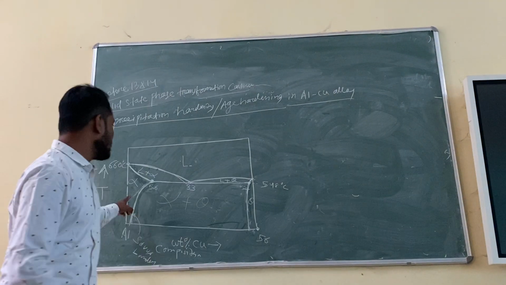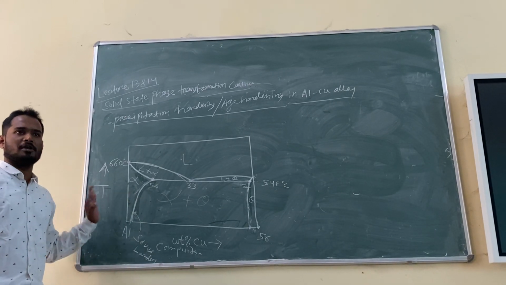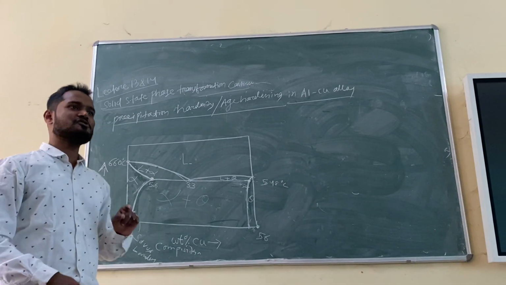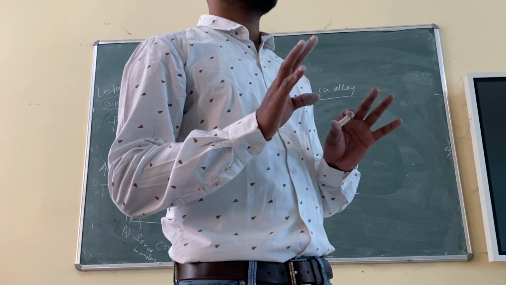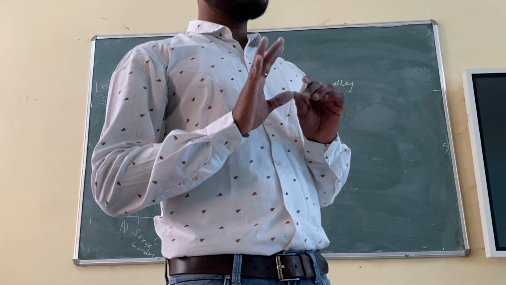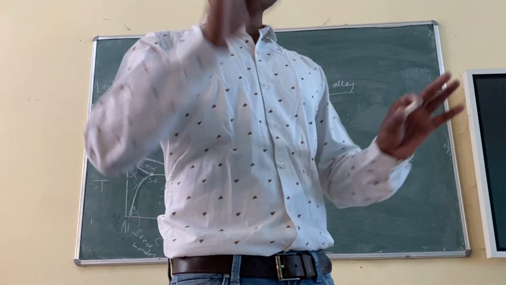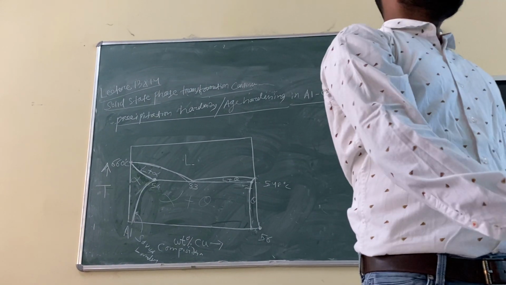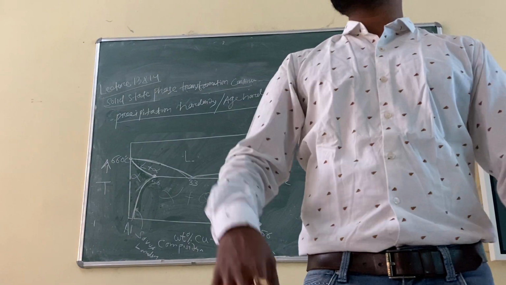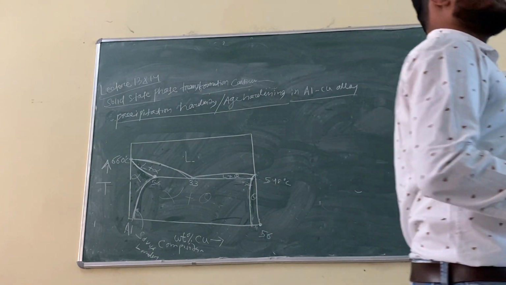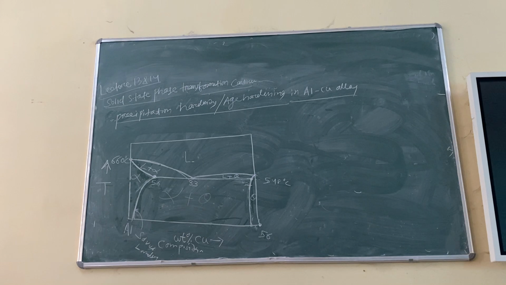So that means alpha is a solid solution of copper in aluminium. And alpha being a solid solution, is it a single phase or a mixture of phases? It is a single phase, because copper is completely soluble. You cannot distinguish where copper is present and where aluminium is present. Everything remains the same.